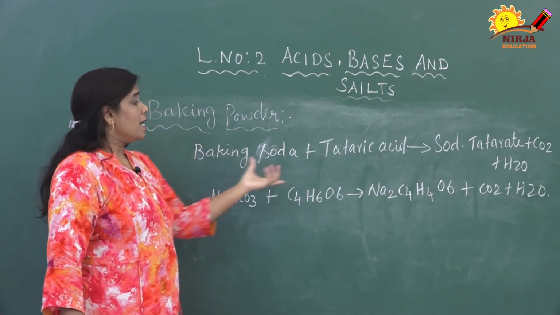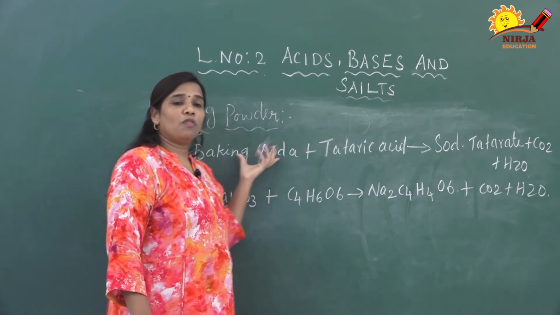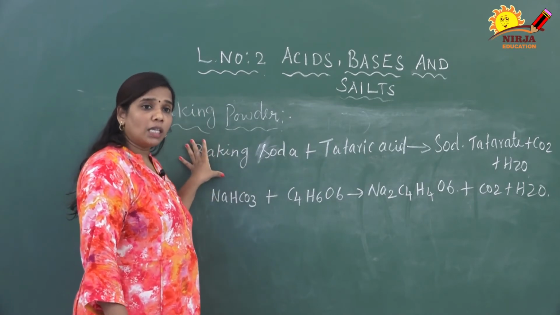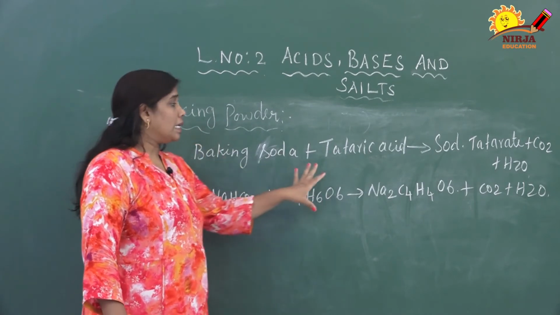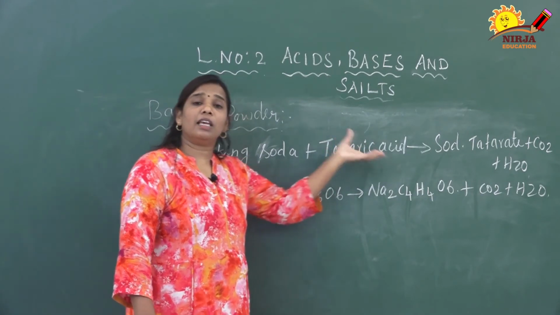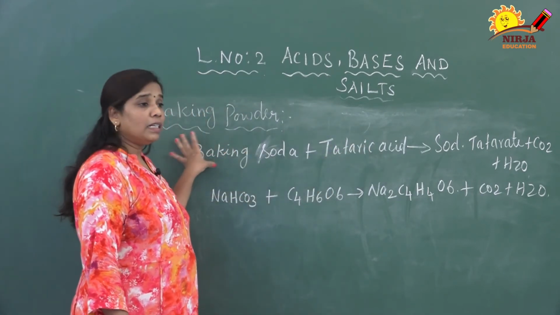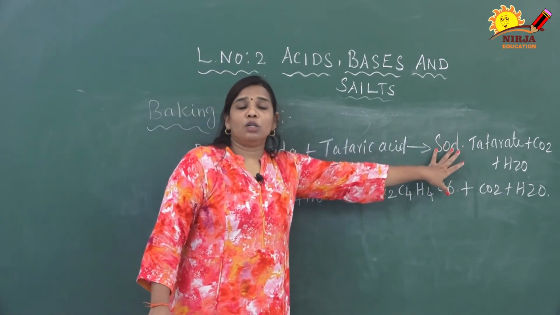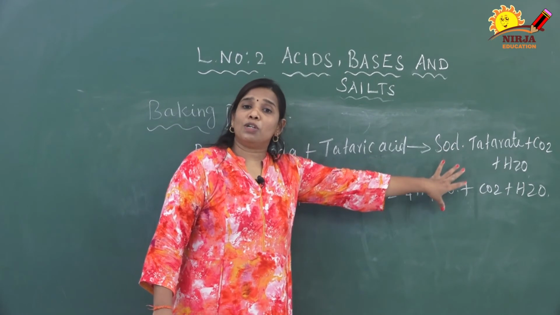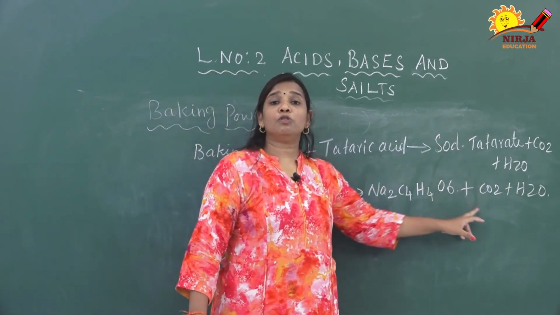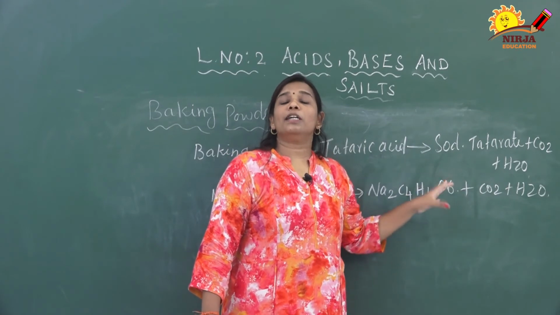Baking soda reacts with tartaric acid. To prepare the baking powder, we need baking soda, that is sodium bicarbonate, and add some mild acid like tartaric acid or citric acid. When both react, they produce sodium tartarate, along with carbon dioxide and water. So this carbon dioxide helps to make the cake and bread spongy.